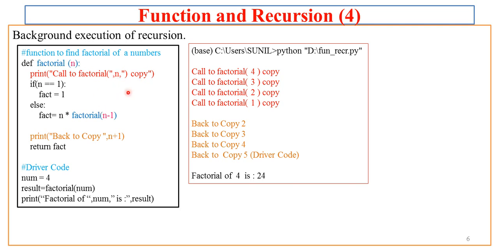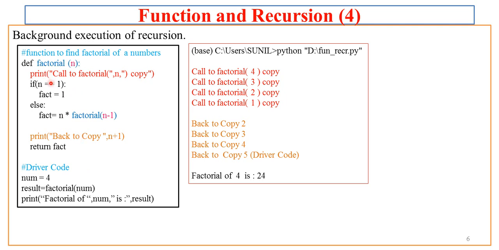Now this was the actual happening which I explained to you diagrammatically, but the question is, is this really happening? Whatever steps we saw, that creation of the stack frames and then deletion of the stack frame, is it really happening in the background? So we'll see the background execution of the recursion. So here is the program. I have just rewritten this program by putting two statements in it.